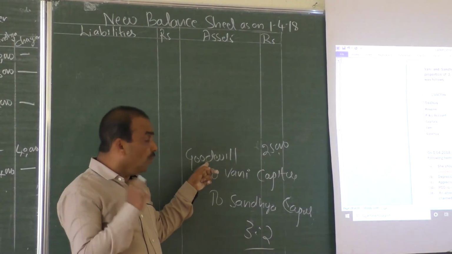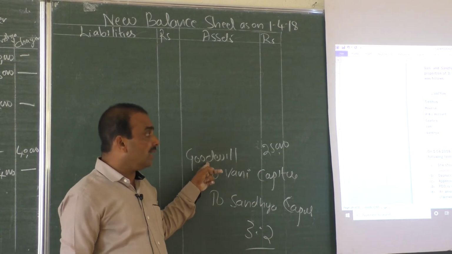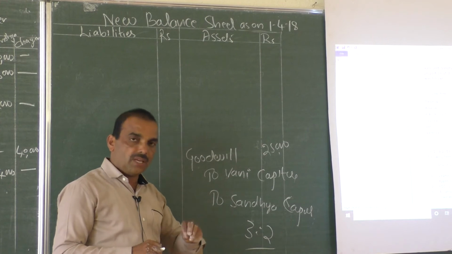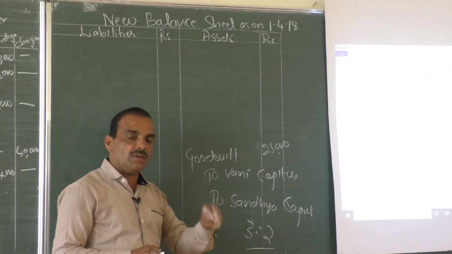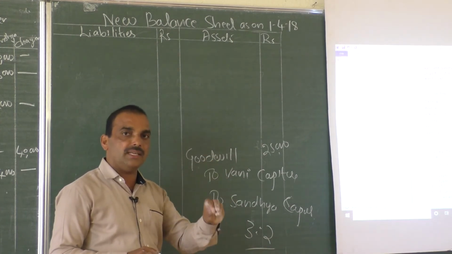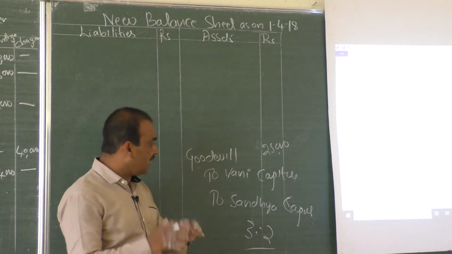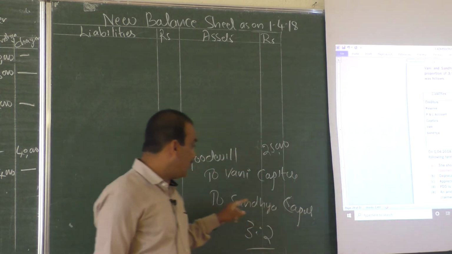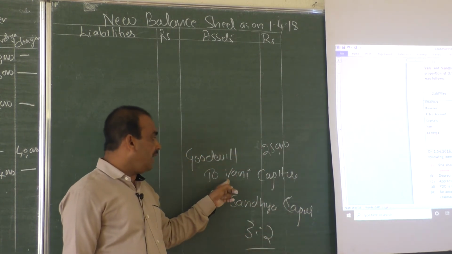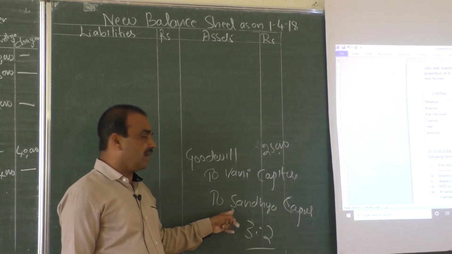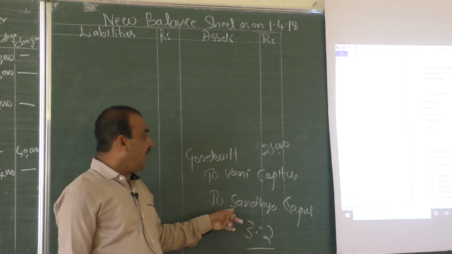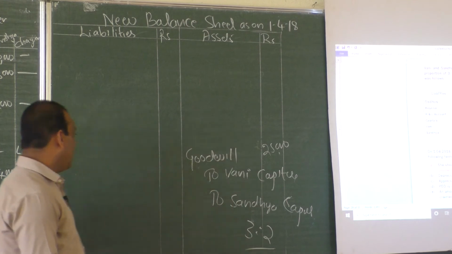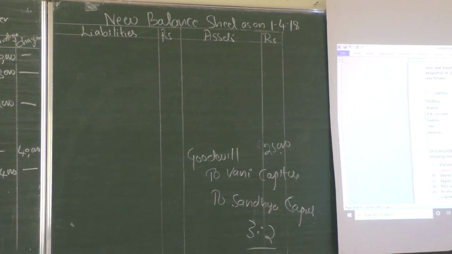Whenever goodwill is created, goodwill account is debited. Who creates the goodwill, or who raises the goodwill? Reputation, popularity, prestige, image, fame, publicity to the business is created by Vani and Sandhya, not by Chaya. Therefore goodwill account debit to Vani capital account and Sandhya capital account. This is the entry, I mean the journal entry. Yes, now transfer it, I mean post it. It appears as by goodwill.